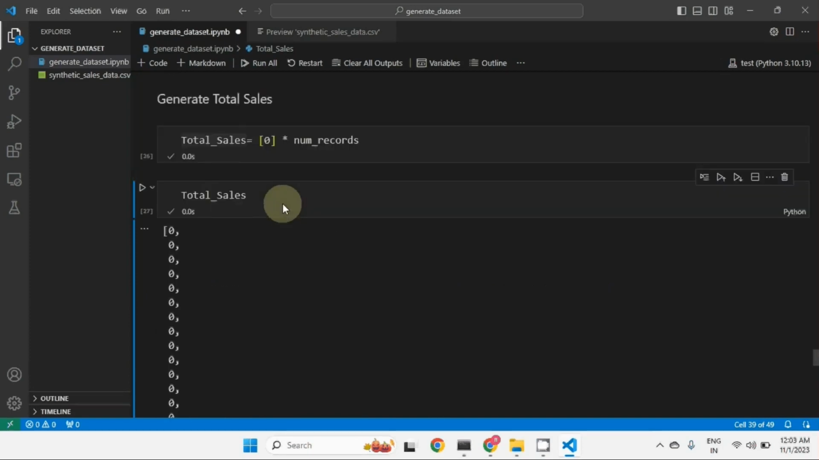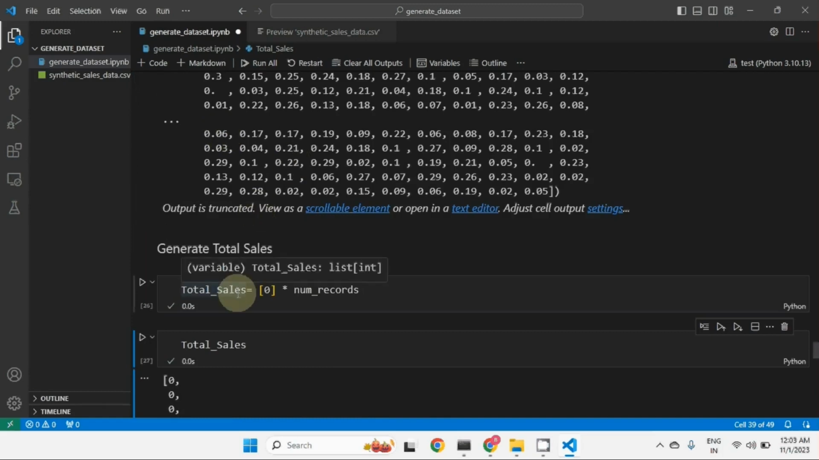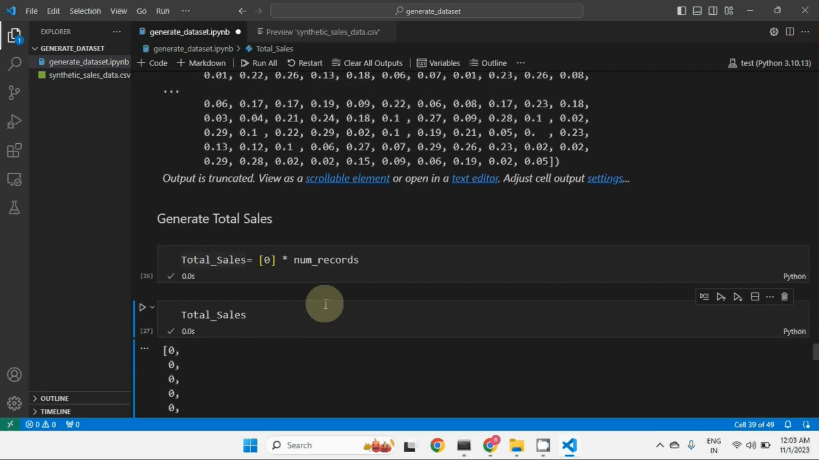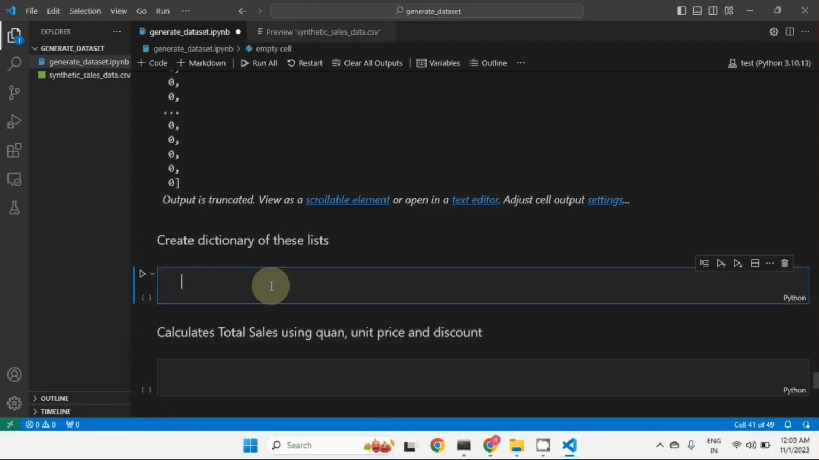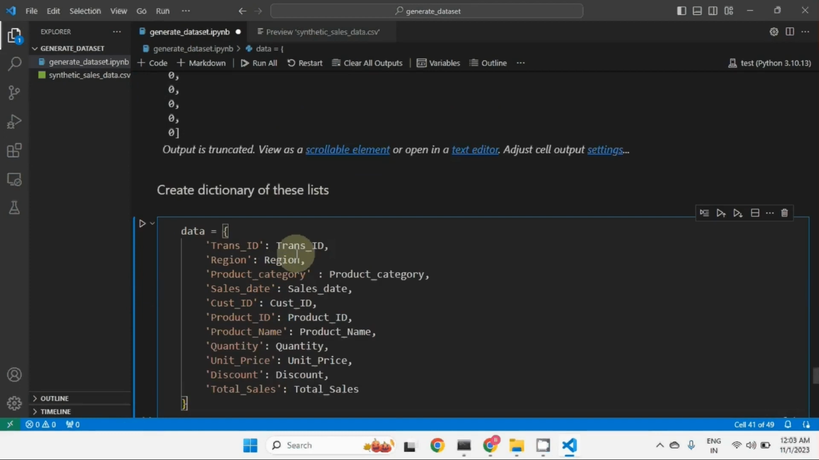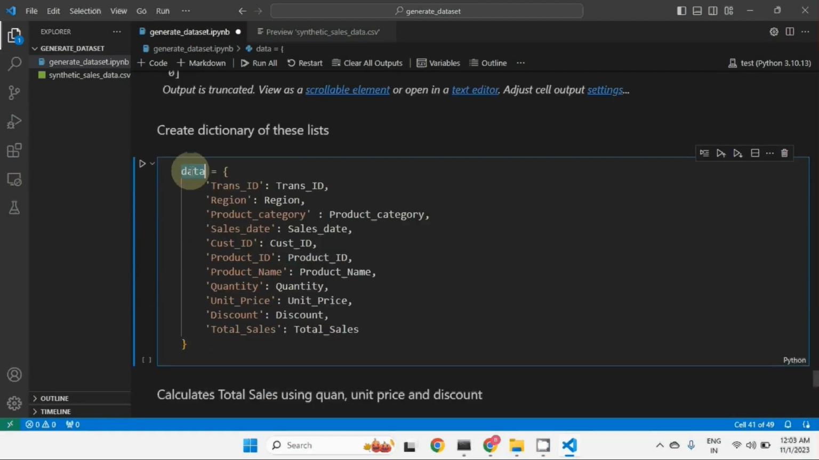Now currently, all this data is present in lists. We need to generate the dataset as a CSV file. To get the CSV, we need a data frame, and to get the data frame, since right now we have lists, we will generate a dictionary from these lists. The dictionary name is data. First, our column is transaction ID, and the transaction ID list is passed.